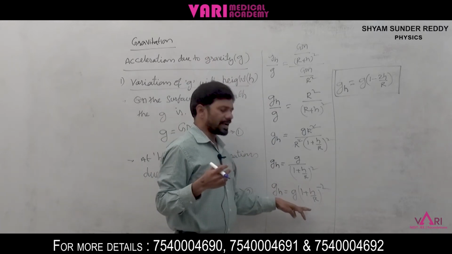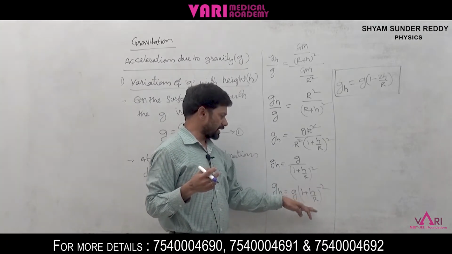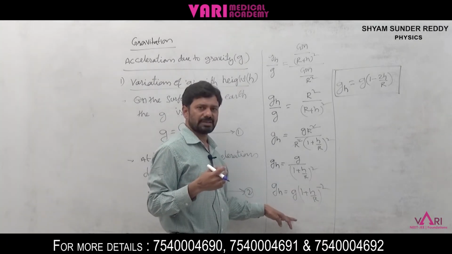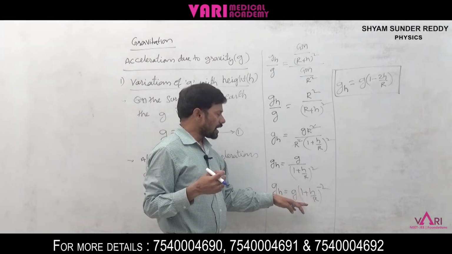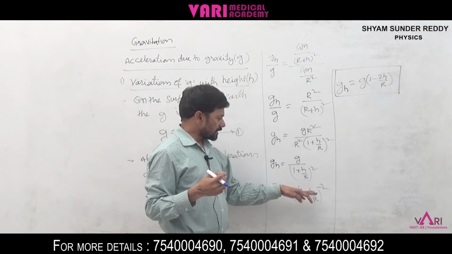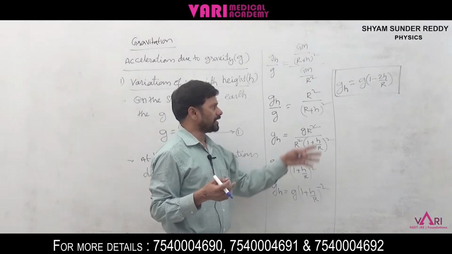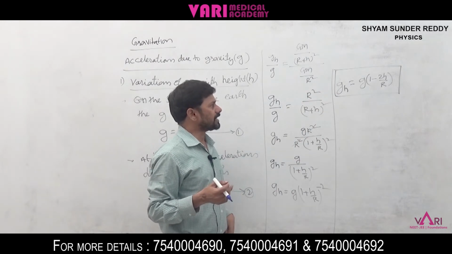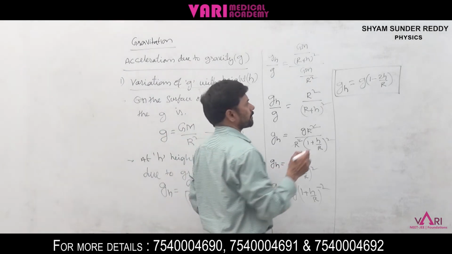According to the binomial theorem, we can expand this (1 plus h by R) whole to the power of minus 2. Also for small h values, where R is greater than h, we can write g_h is equal to g into (1 minus 2h by R).